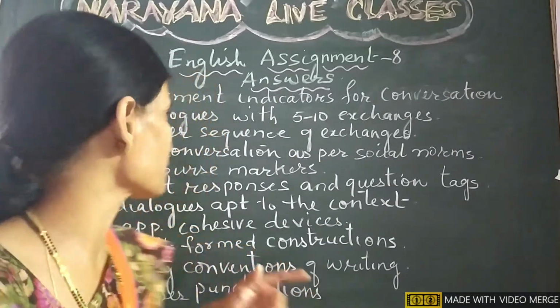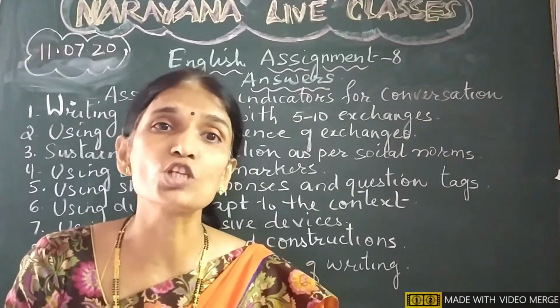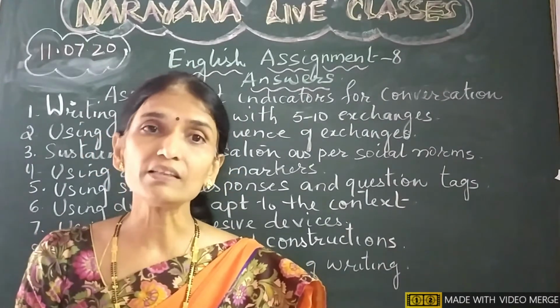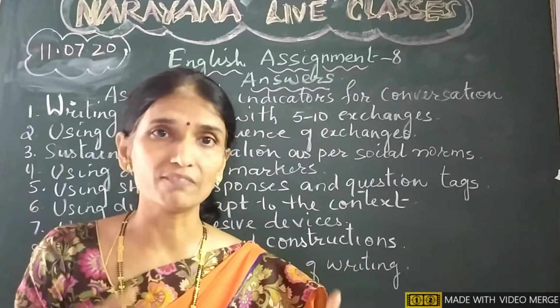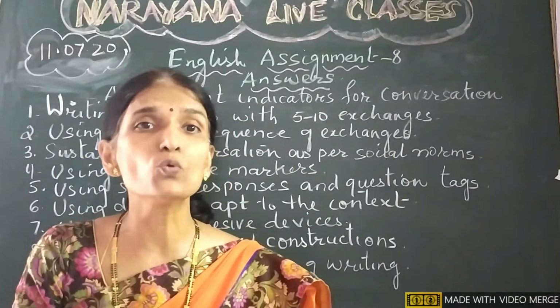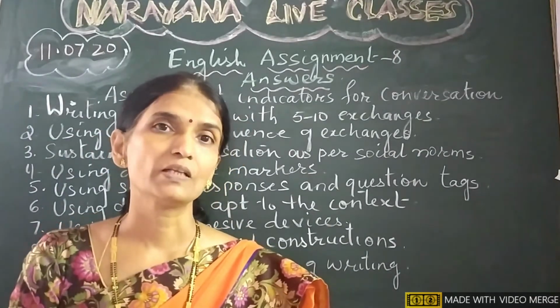Now, the third assessment indicator, sustaining conversation as per social norms. This means that when the characters converse, the sentences that we use should be according to social norms.